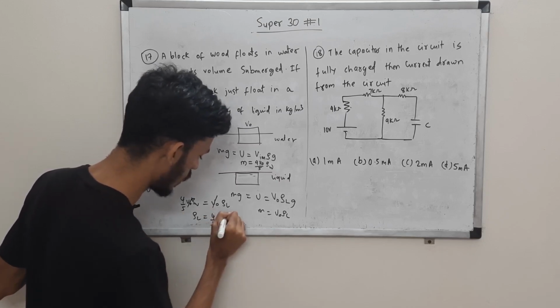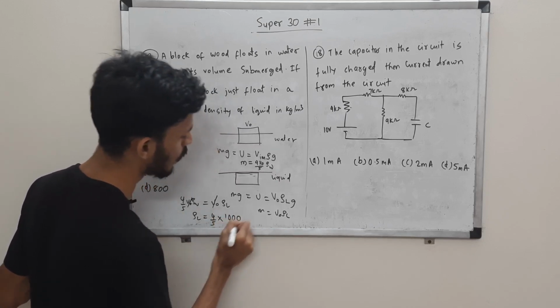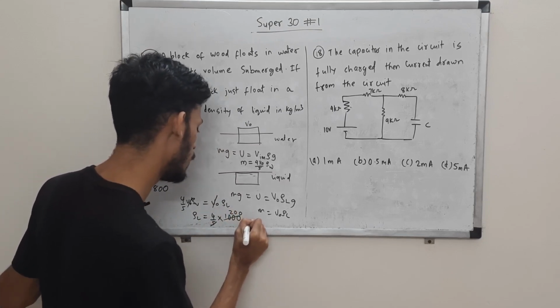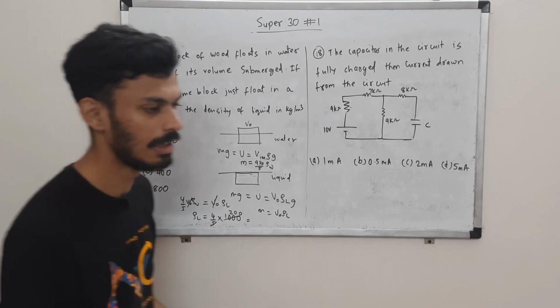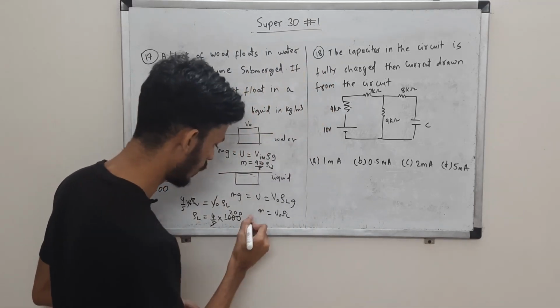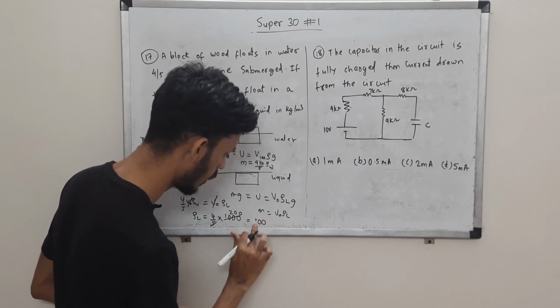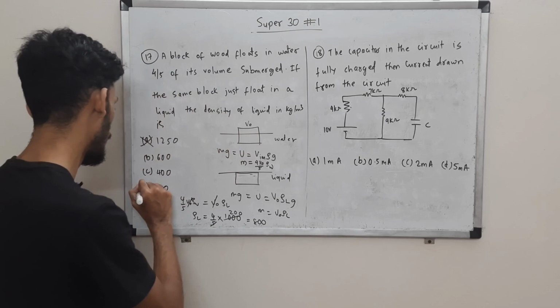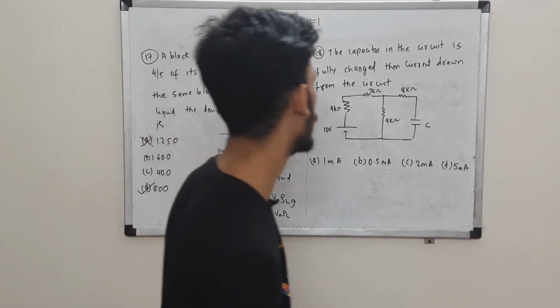4/5 of water, which is 1000. You're supposed to know this value, density of water and all. It's a standard value. So even like latent heat of water, then specific heat, all these values you are supposed to know. Sometimes they don't provide it in the question. So here the answer is 800 kg per meter cube. Let's come to this one.